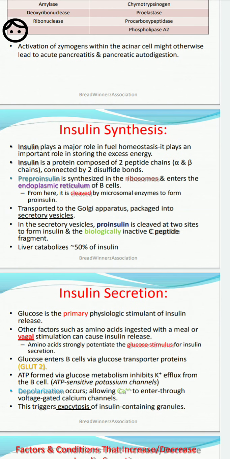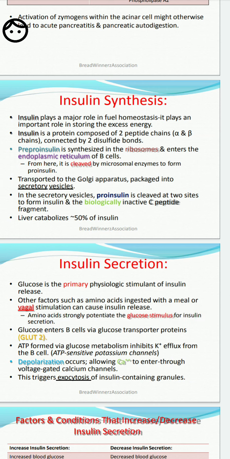Exocrine of the pancreas. Insulin and glucagon are the two major hormones of the pancreas. Now, insulin synthesis. We know that insulin plays a major role in fuel homeostasis and an important role in storing excess energy.